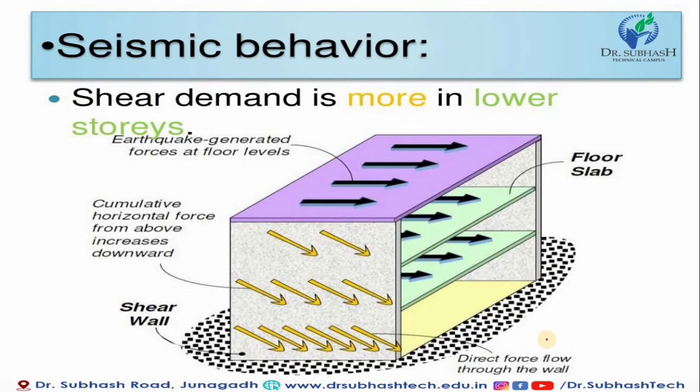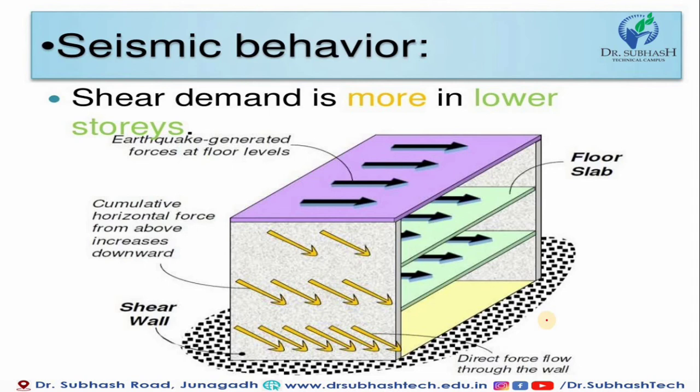Now what should be the seismic behavior while we provide the shear wall? You can see the shear demand in the lower stories. We know that nearer to the foundation, suppose our building is 10 to 12 stories, the first 2 to 3 stories near the foundation have a much higher shear demand, because they are directly connected with the earthquake. The earthquake-generated force, floor-wise, moving from the foundation to the top story, should be lower compared to the ground story.